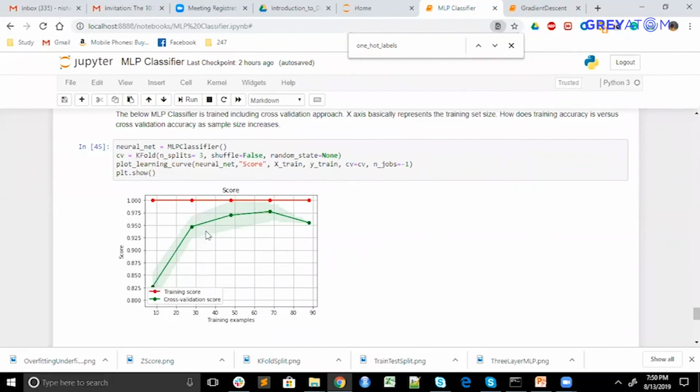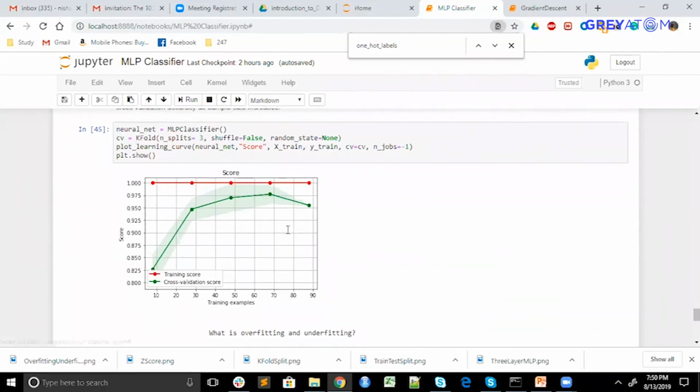If the validation score is able to increase continuously and run parallel with the training score, then the model is generalized, meaning it is not overfitting. Otherwise, it is overfit, meaning the training score is very high and validation is very low. Let me annotate it a bit. Suppose it has flattened out like this. That means it is not performing so well, and it increases only in the later part. It is almost running parallel to that.